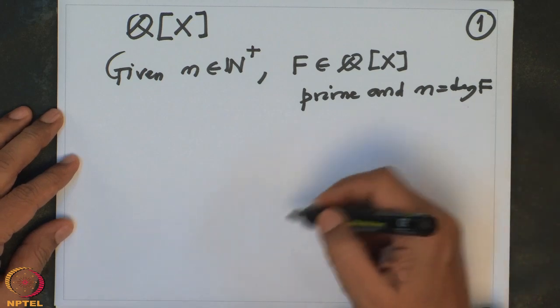So this will show that in contrast to the real numbers, here polynomials can be of arbitrary degree. There are prime polynomials of arbitrary degree.